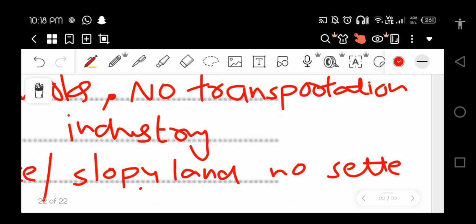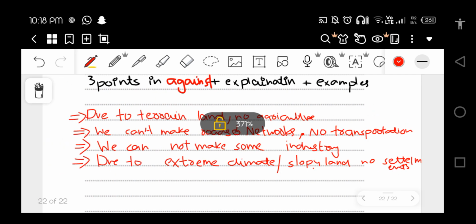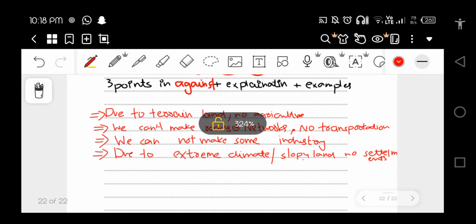These were all the activities which are limited.